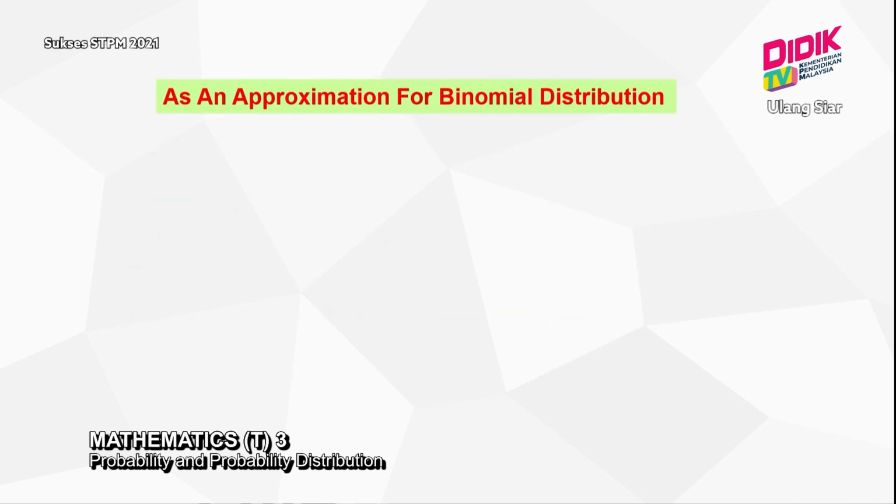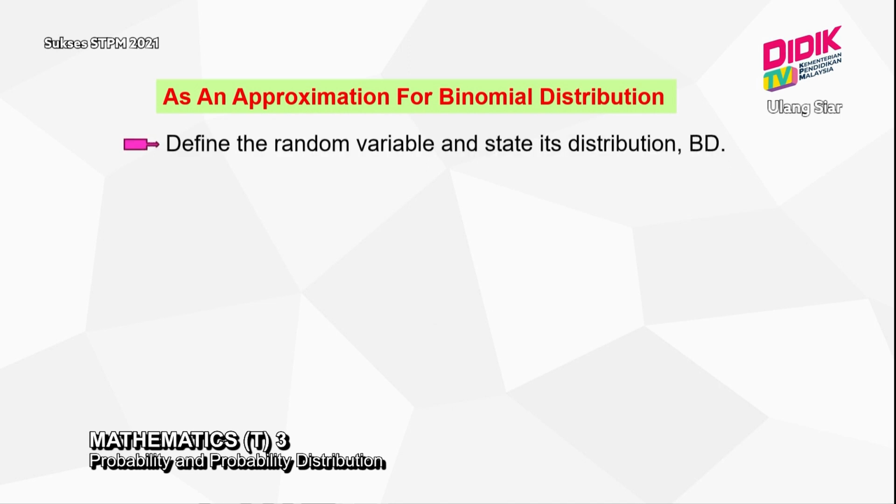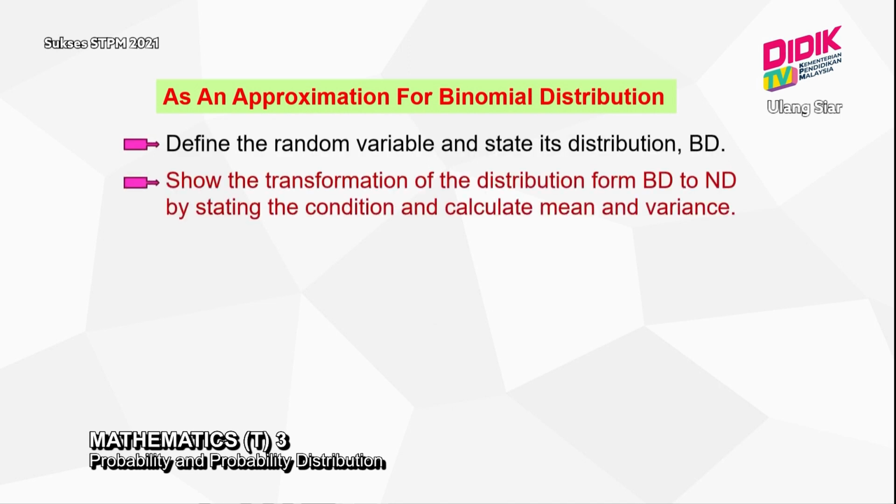In the next part of this chapter, we will use an approximation for binomial distribution. That means we will use normal distribution as an approximation for binomial distribution. Almost identical to just now, but slightly different. First, we have to define the binomial distribution. Next, we have to show the transformation of the distribution.